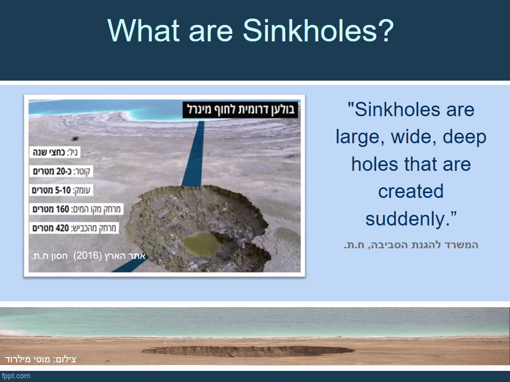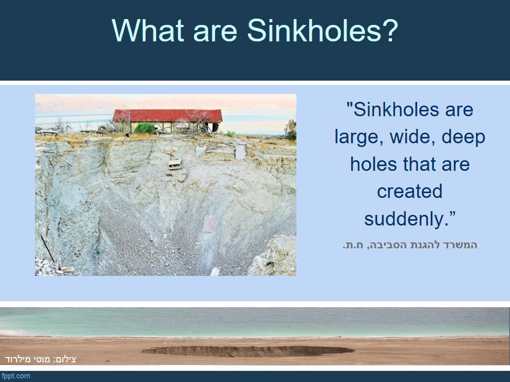Sinkholes are large, wide, deep holes that are created suddenly as a result of the ground collapsing inwards. When looking at the ground, you do not notice anything, and then suddenly, all at once, the ground gives way and a large hole appears, like in the picture.